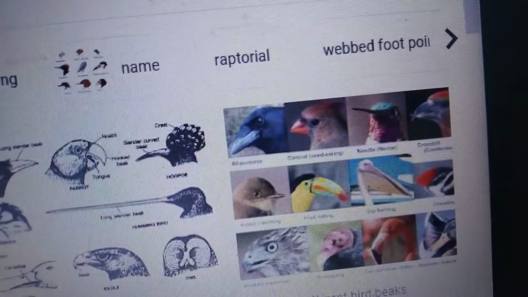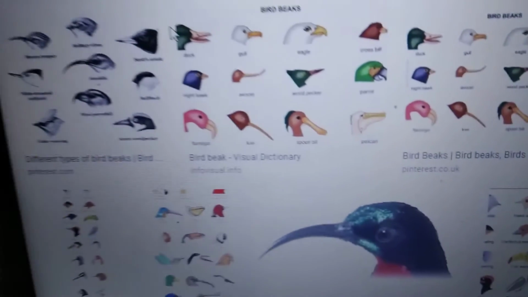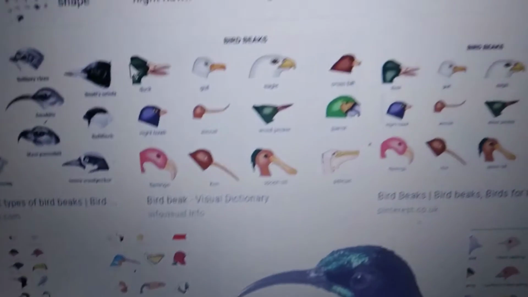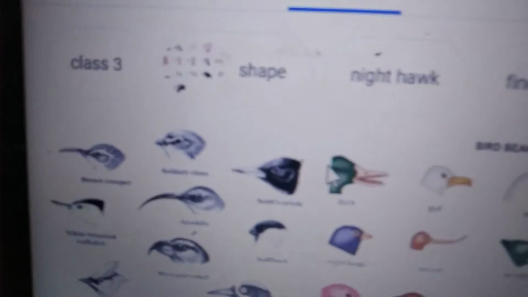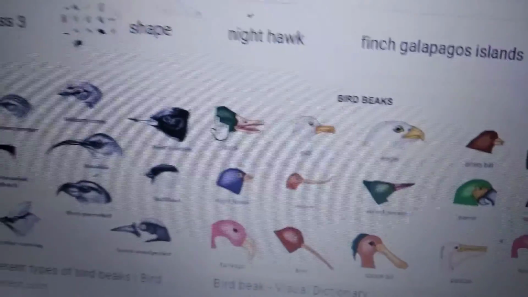See how many images I am showing. Different beaks. First, we are seeing eagle, vulture. I am seeing here eagles, vultures, hawks. These are flesh-eating birds. Okay.